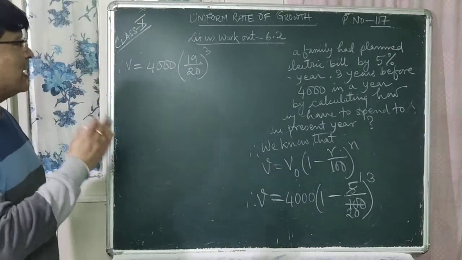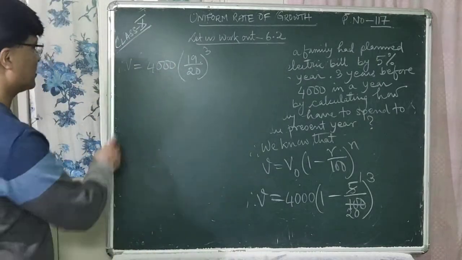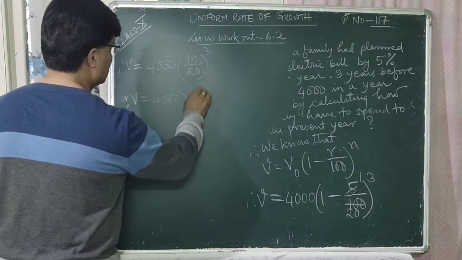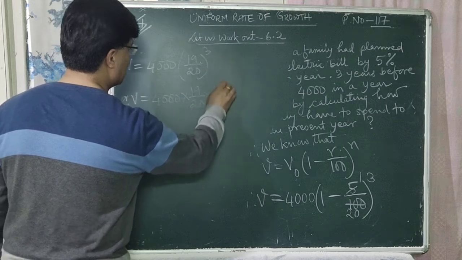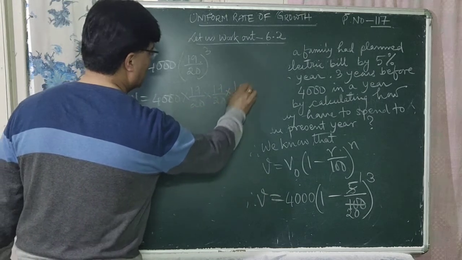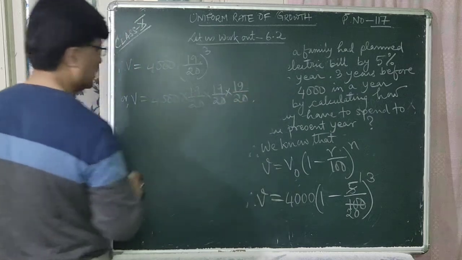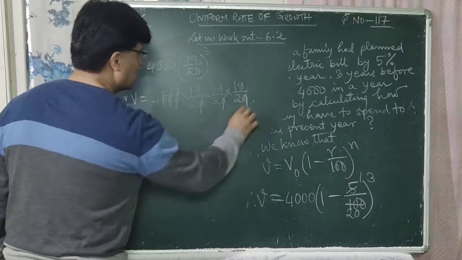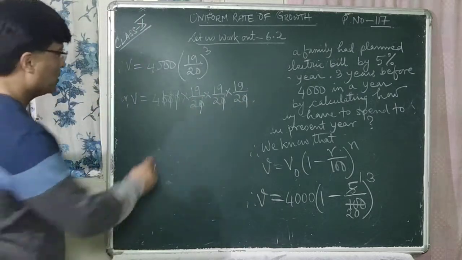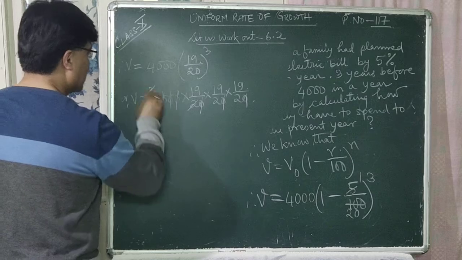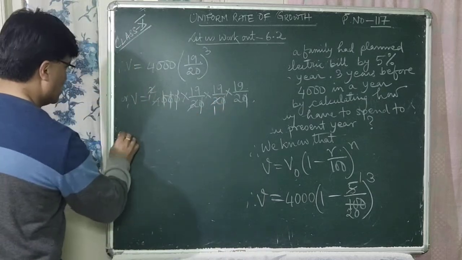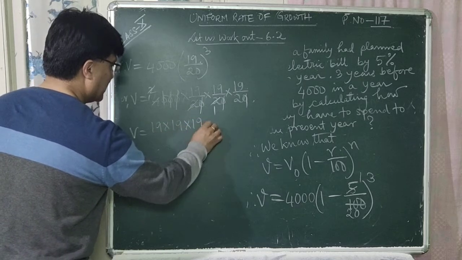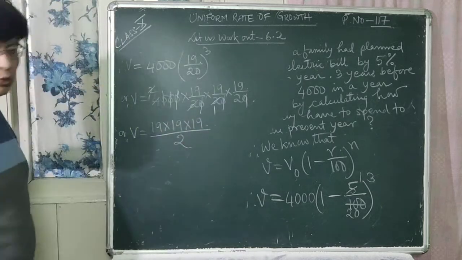It is 19 by 20 multiplied thrice. Or V is equal to 4000 into 19 by 20 into 19 by 20 into 19 by 20, right? So the zeros get cancelled. That means 3 zeros are cancelled here. So 2 1s are 2, 2 2s are 4, again 2 1s are 2. Or V is equal to 19 multiplied by 19 multiplied by 19 whole divided by 2.